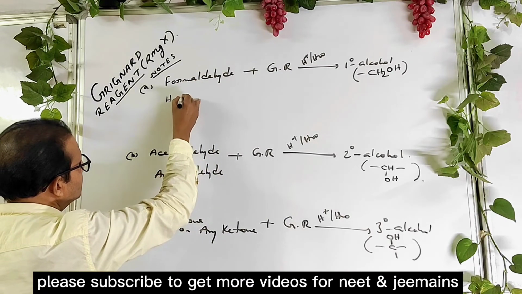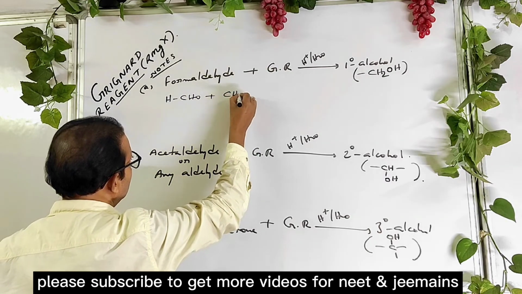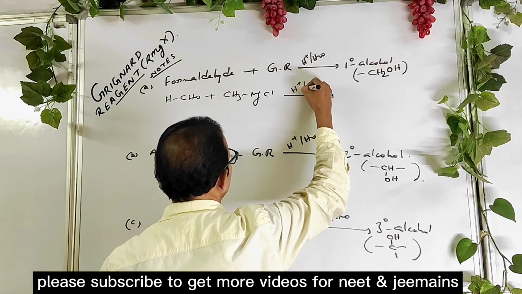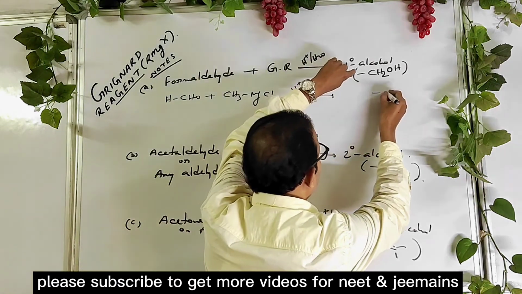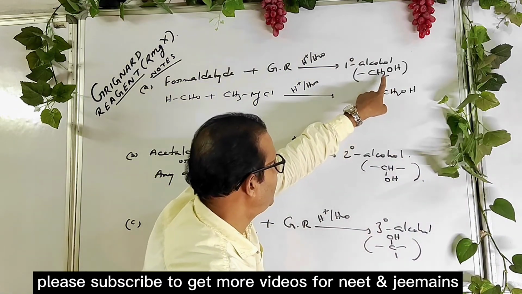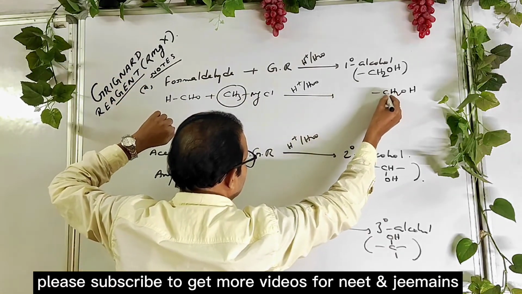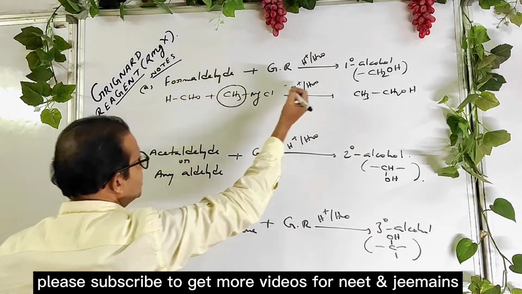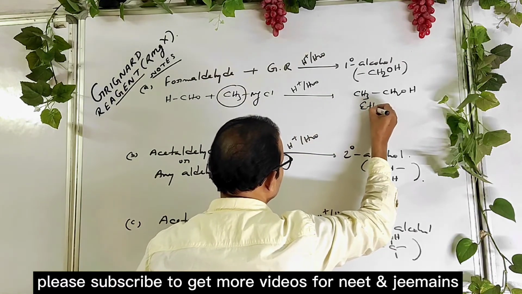Formaldehyde, HCHO, when it reacts with any Grignard reagent, say the simplest Grignard reagent I have taken to understand the reaction, followed by acid hydrolysis. Though you know that you get a primary alcohol, follow the technique: directly write the primary alcoholic group and just attach it, because carbon should possess tetravalency. So when formaldehyde reacts with the Grignard reagent methyl magnesium chloride, you get ethanol.